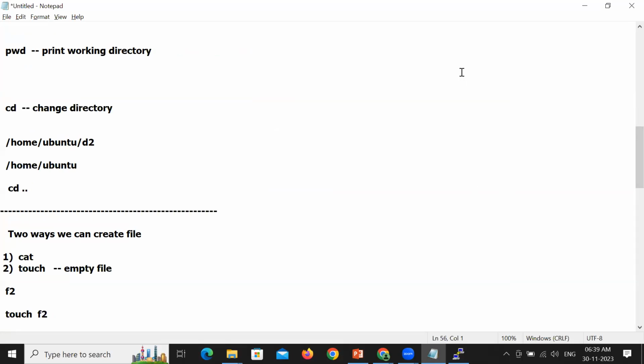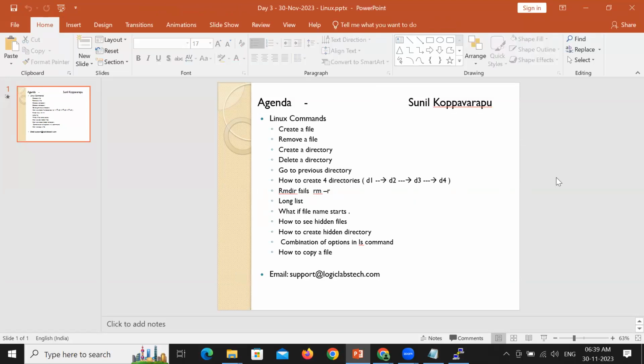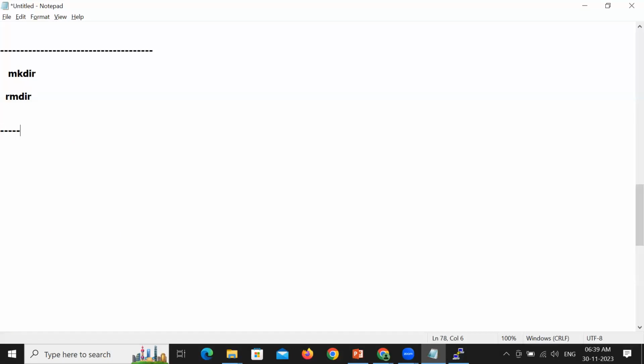Okay. Now what I want to do is create this directory structure: D1, D2, D3, and D4. Under D1, I want to create D2. Under D2, I want to create D3. Under D3, I want to create a directory D4. This is the nested directory. Creating a directory inside another directory: D2 inside D1, D3 inside D2, and D4 inside D3.